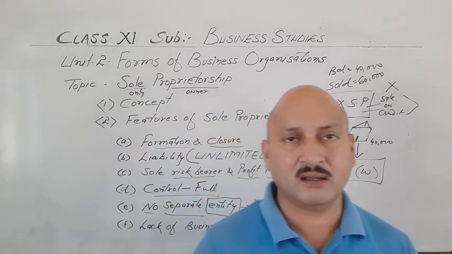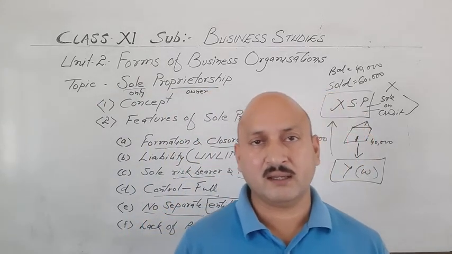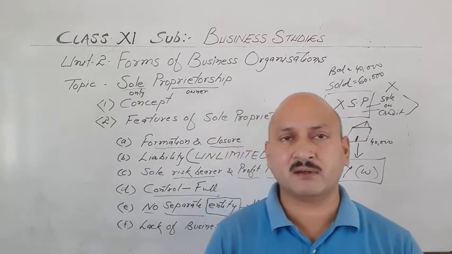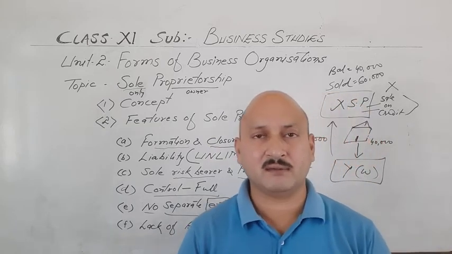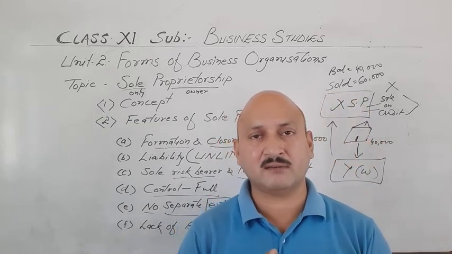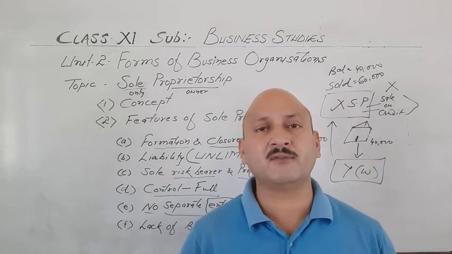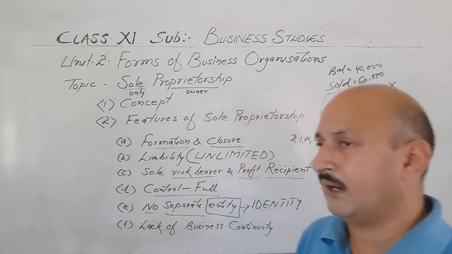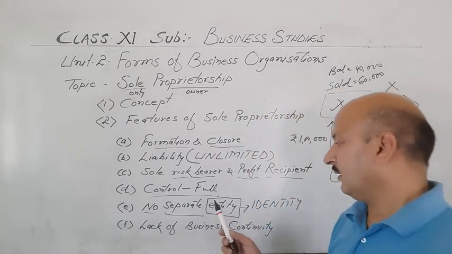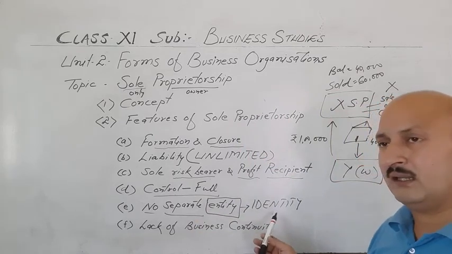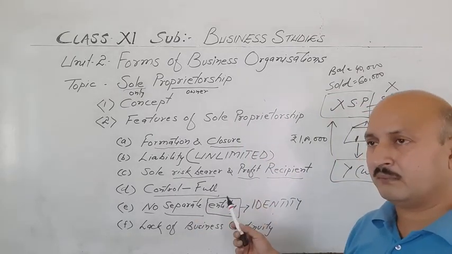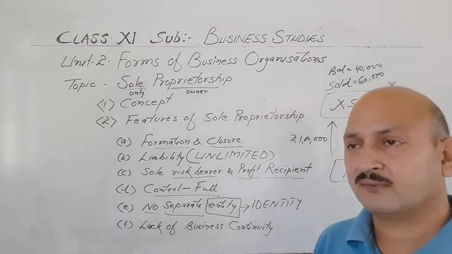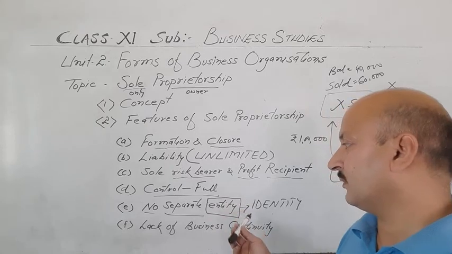If we are taking an example of a company, then it is totally different. Every person or every member of a company has a separate identity and their personal assets will not be used for paying the debts of business. But here, the sole proprietor and his business have no separate identity. They are treated same. If business is not sufficient to pay the dues of creditors, then his personal property will be used.